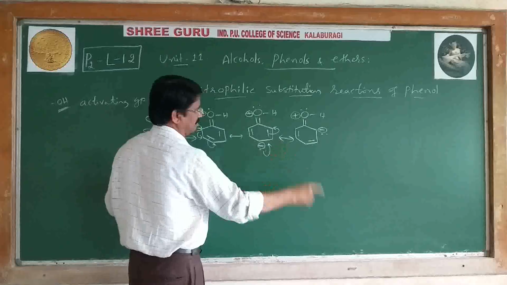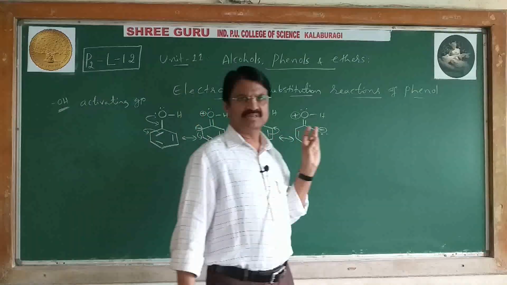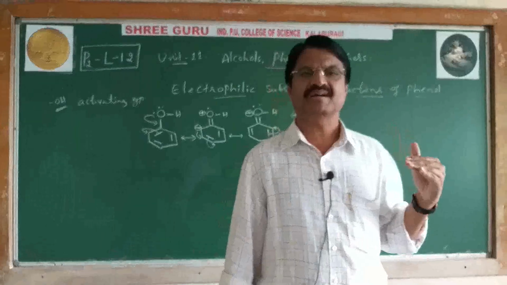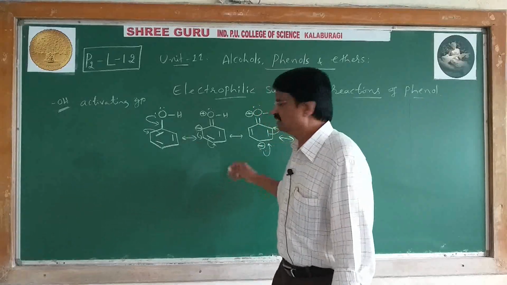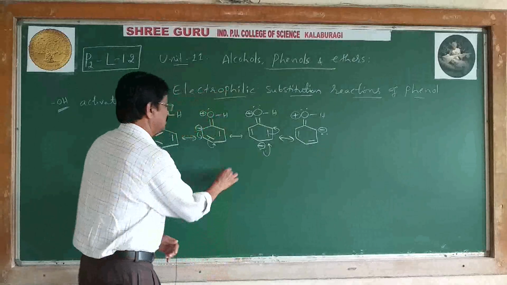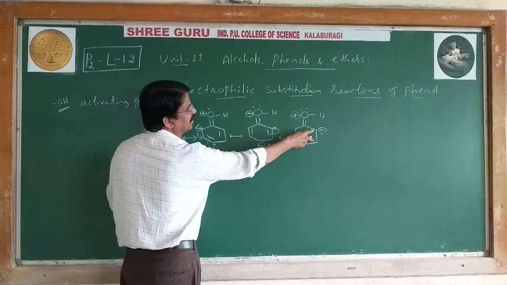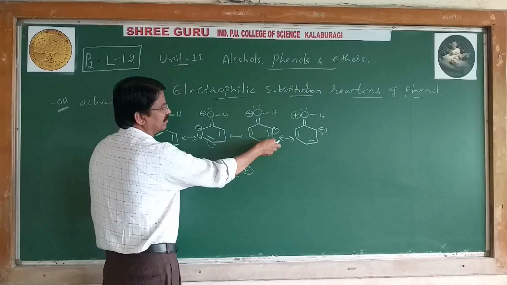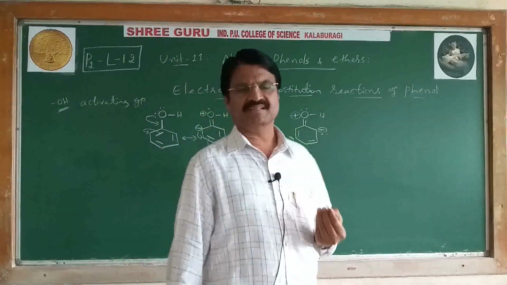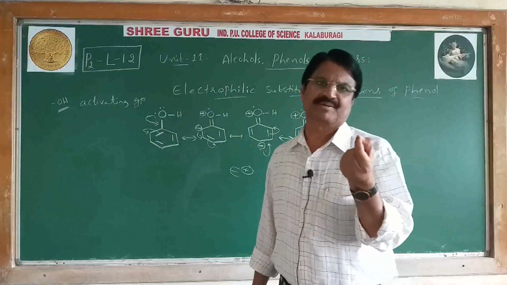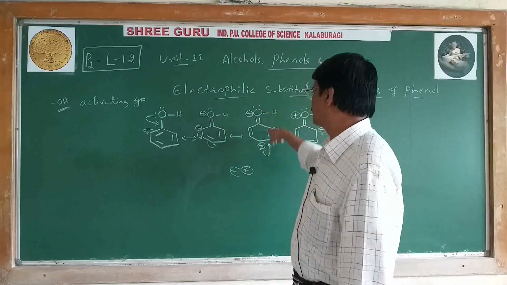So, the OH group in phenol is called an ortho-para director. It means the incoming group or electrophile can attack at ortho and para, but not at meta. You may get a meta product, but in very low yield, maybe 1%, 0.5%, 2%, but a higher yield at the para position.